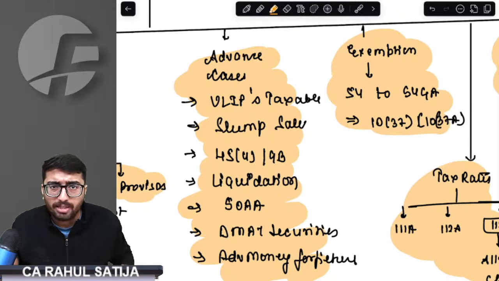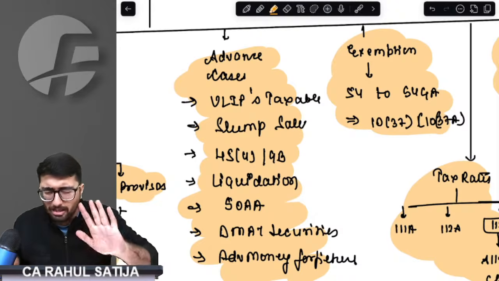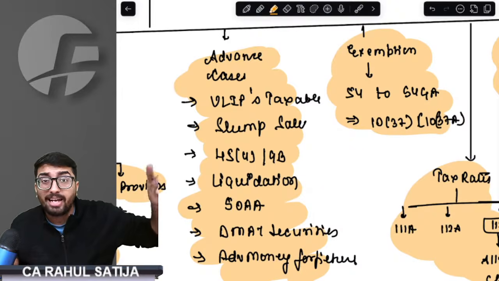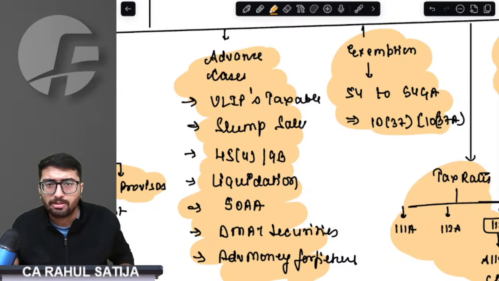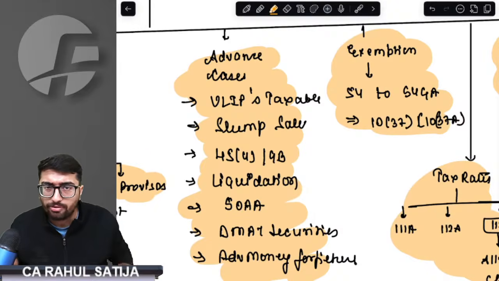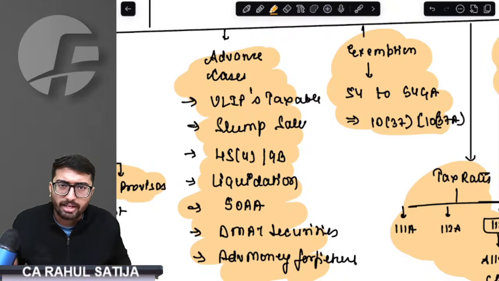LIP, we did the same thing. If LIP premium is up to 10%, then if it is more than 10%, it would go to IFOS. If it is less than 10%, it would be only taxed if annual premium is more than 5 lakh rupees. Then we came on to slump sales, or how do we compute FMV1, FMV2, and cost of acquisition, that is the net worth. We understood that.